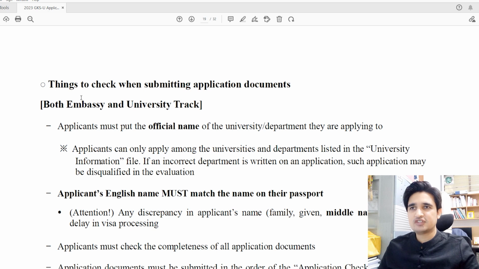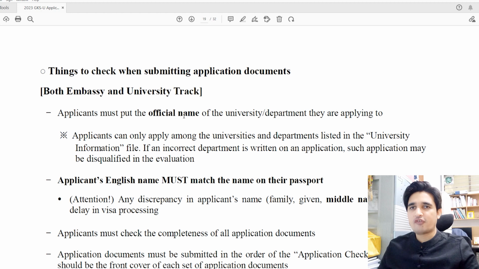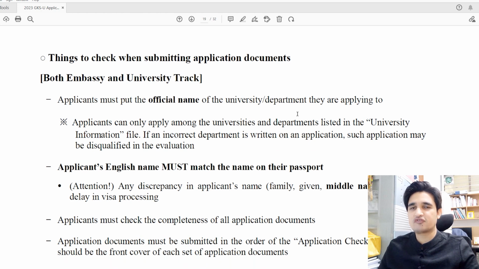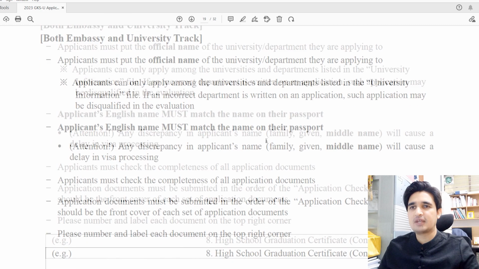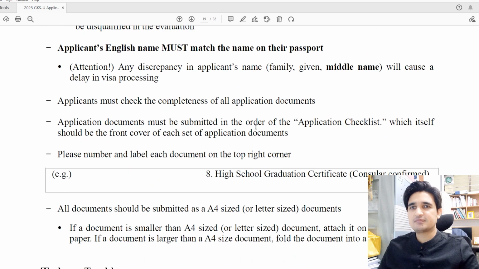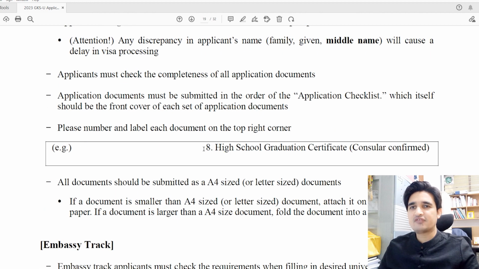Then there are some things which you need to keep in mind when submitting application documents. Applicants must put the official name of the university to which they are applying, and you can get the official name of the university from the university file list. The applicant's English name must match the name on their passport, and application documents must be submitted in the order of the application checklist, so you have to make the numbering the same as in the checklist. For example, if number 8 is the high school graduation certificate, your graduation certificate must be at number 8, not on top, and you have to label each document on the top right corner.